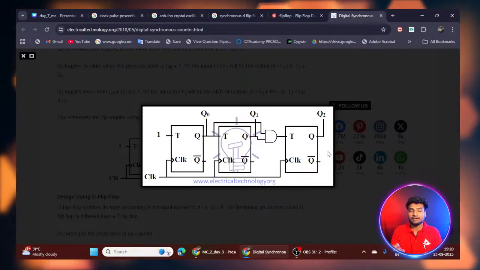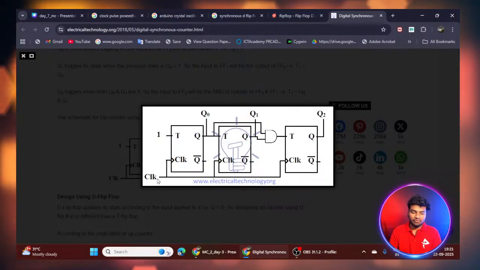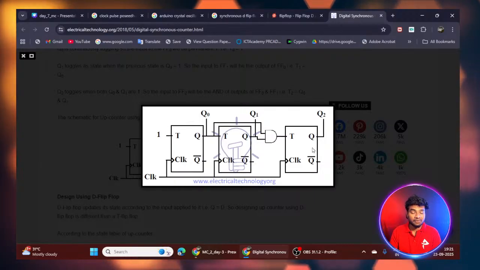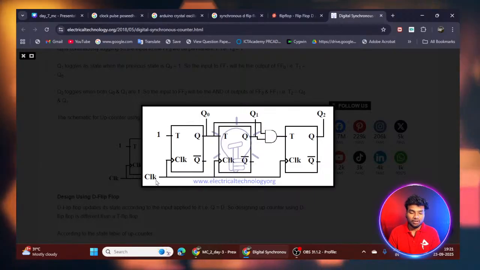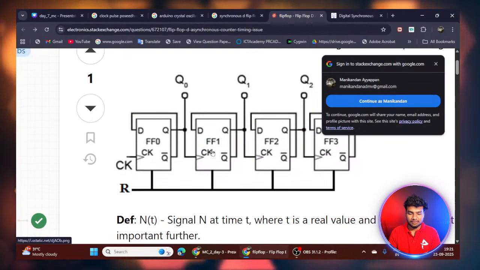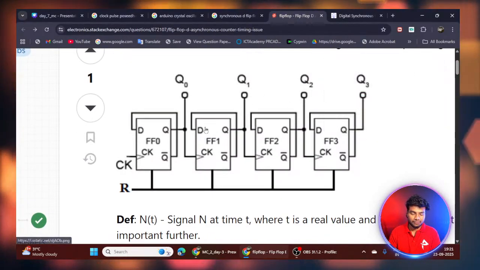it will change. In the synchronous case, all the D flip-flops work in parallel, because the clock inputs are given separately. If you take an example like this, this is the asynchronous circuit.